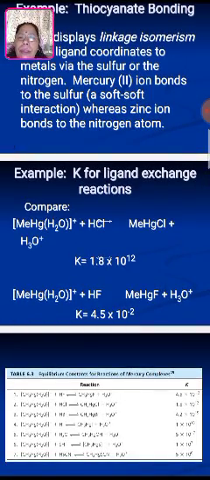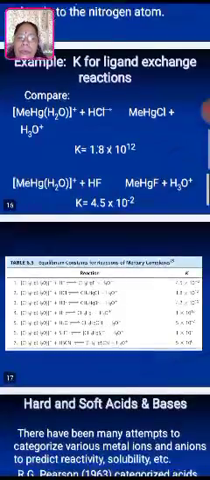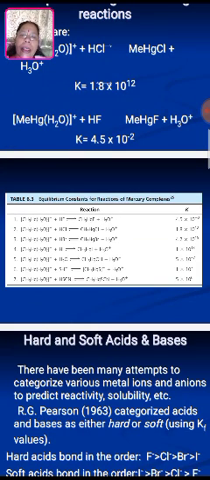For example, the equilibrium constant K for the ligand exchange energy is explained with the reaction shown, in which a methylmercury water molecule reacts with hydrochloric acid. There is the formation of the product, and see the K value, that is 1.8 times 10 raised to 12, and in this case HF it is 4.5 times 10 raised to minus 2. See the reactions which are formed with the solubility product. These reactions explain the strength of the solubility product between the metal and the ligand.